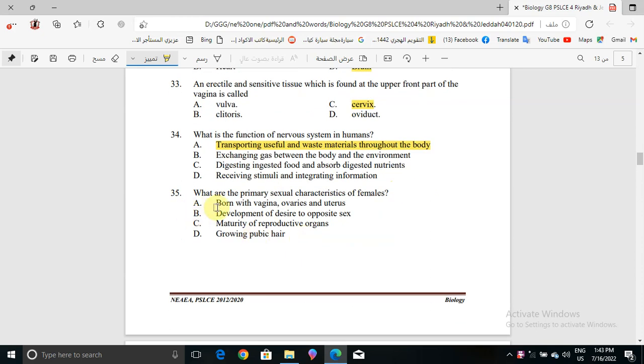Now question number 35. What are the primary sexual characteristics of females? It's saying primary, so that means when females were still born, they have the primary sexual characteristics: vagina, ovaries, and uterus. Development to desire to opposite sex, no, it's secondary. Maturity of reproductive organs, no, it's secondary also. Growing pubic hair, no, also is secondary. So that means born with vagina, ovaries, and uterus for all females. Yes, when they are in the primary sexual.